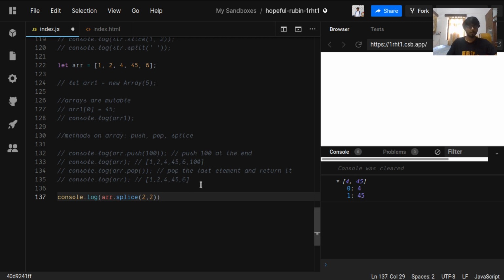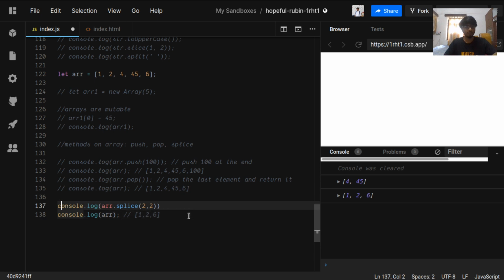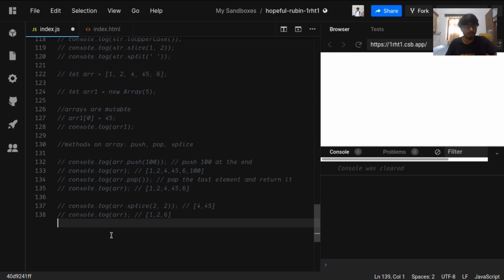And if we console log the array again, it will give us 1, 2 and 6, and this will give us the 2 deleted values, which are 4 and 45. Okay, cool. The arrays are completed. Now let's move on to objects.